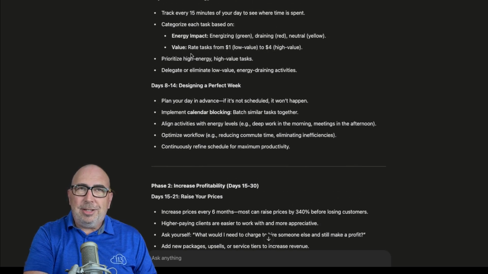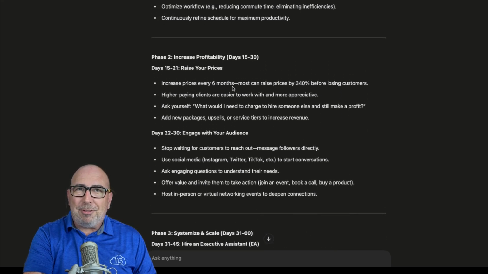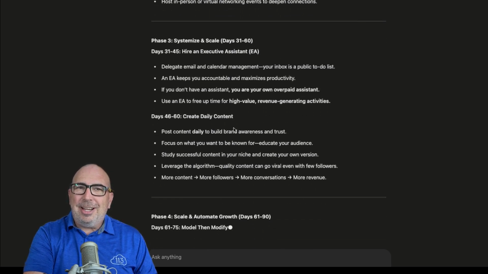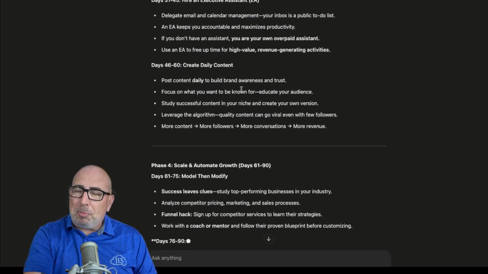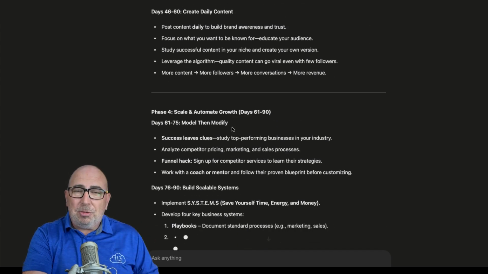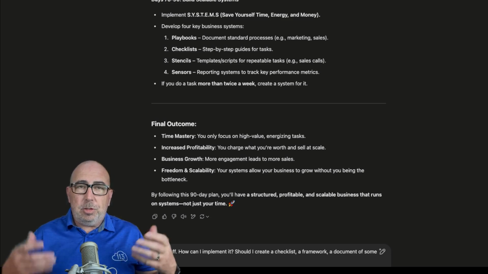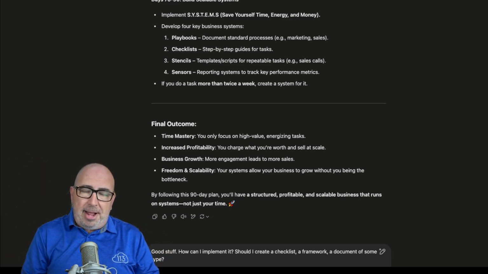Phase 1 is time and energy audit. Phase 2 is increasing profitability. And then phase 3 is systemize and scale. Phase 4 is to scale and automate. And then it gives us bullet points in each of these for the things that we should do, which is really important to have as a part of the process. And then once we've got the entire outline, remember, again, this is just an outline. There's not an action plan.